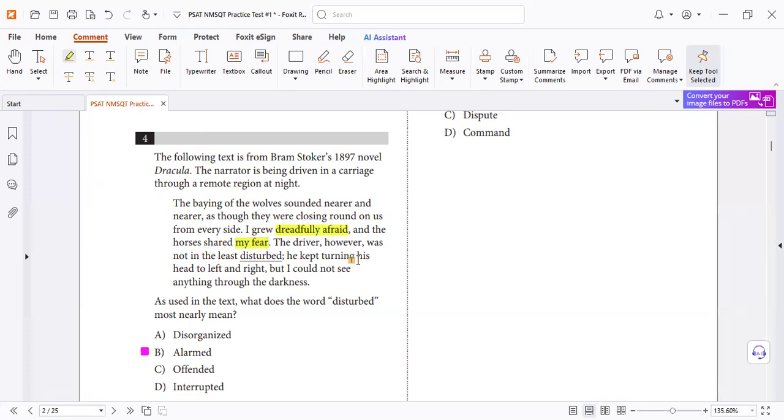Right? And he kept turning his head to left and right. And this means action, it tells you are worried about something. So this means he was alarmed. Right? C and D out of content. Letter A, we are not talking about he is organized or ordered or not, but alarmed, very worried.